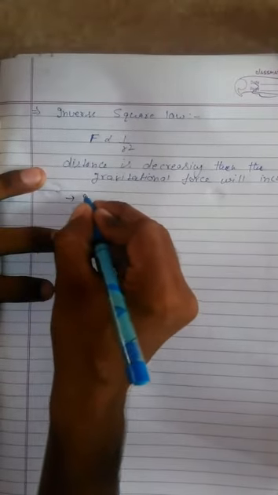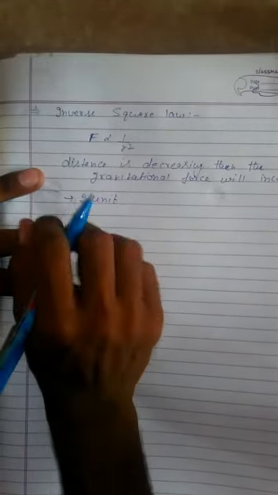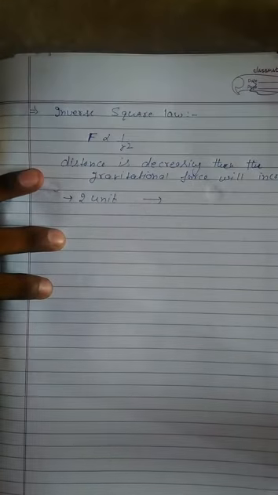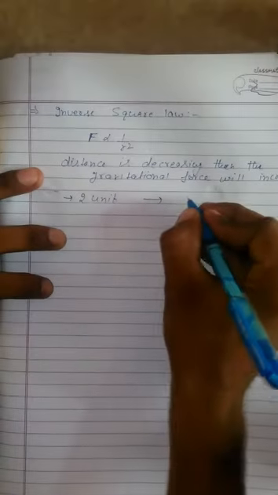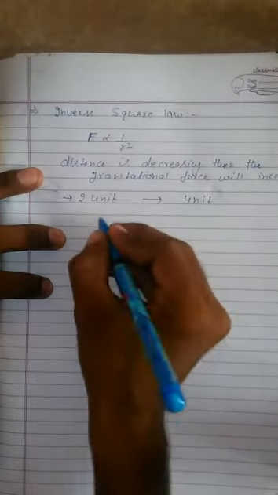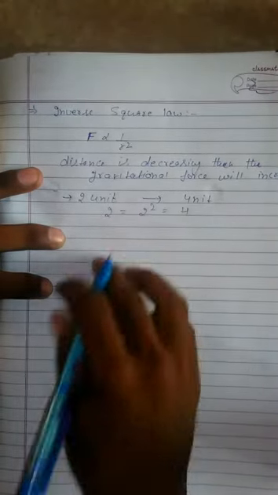For example, if the distance is increasing by 2 units, then what will happen? Then gravitational force will decrease by 4 units, because the square of 2 is equal to 4. So the distance is increasing by 2 units, then the force will decrease by 4 units. So what we are discussing is the inverse square law of gravitational force.